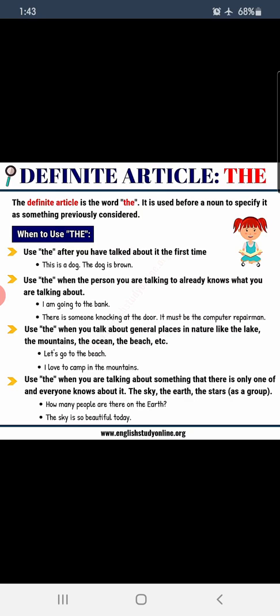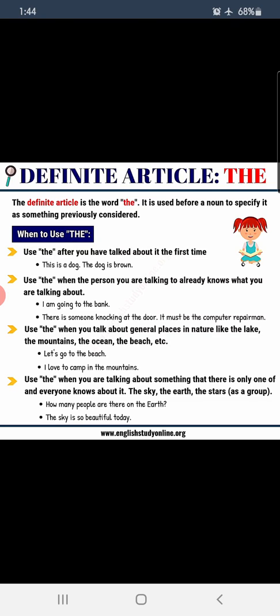Use the when you talk about general places in nature like the lake, the mountains, the ocean, the beach. Let's go to the beach. General places. I love to camp in the mountains. Alright. Use the when you're talking about something that there is only one of and everyone knows about it. Like the sky, the earth, the stars as a group.